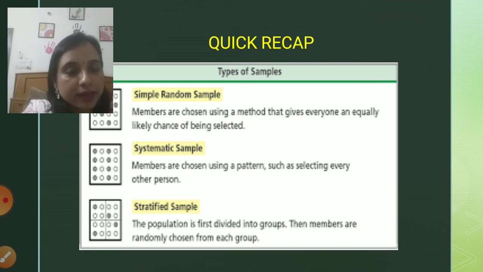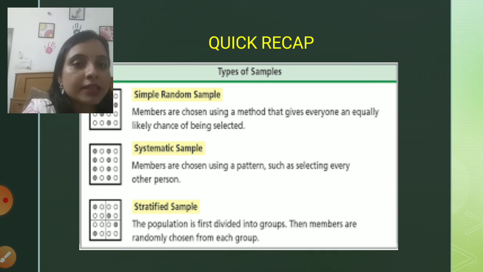Coming to systematic sampling, it follows a systematic way of choosing a sample. As we saw, it defines a sampling interval, and before deciding the sampling interval, we need to decide the size of the sample. In this technique, members are chosen using a pattern, such as selecting every other person.